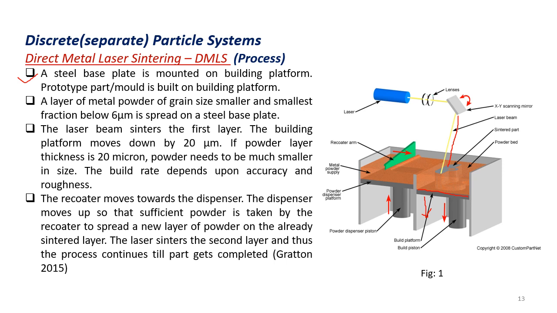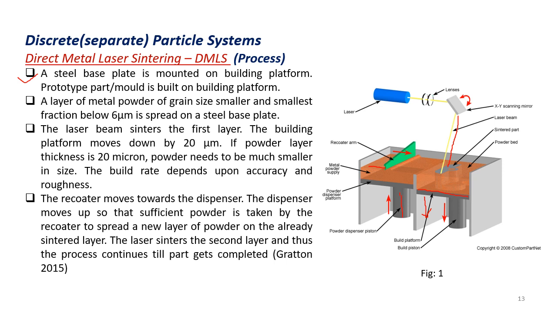After sintering the first layer, the recoater is going to move backward towards the dispenser, and the dispenser unit, that is the powder dispenser piston, is going to move upward, making sufficient powder available for the new layer.